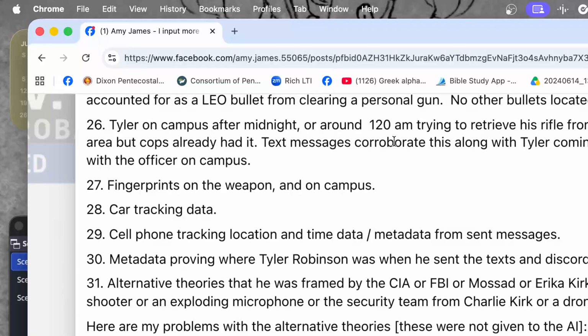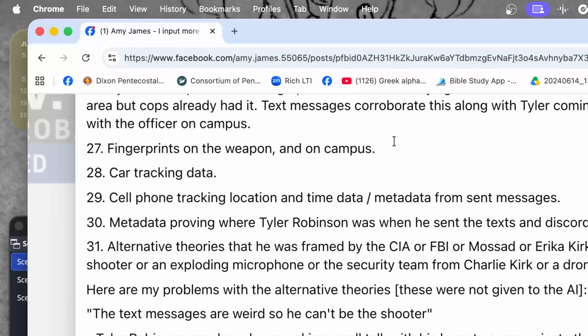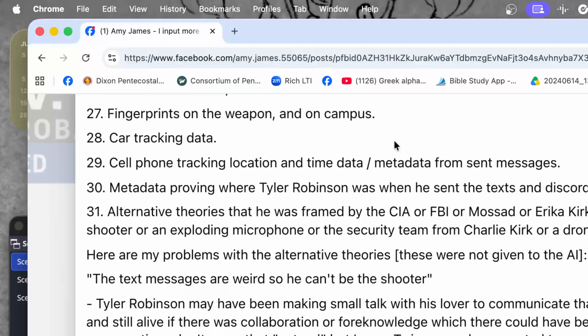26, Tyler on campus after midnight or around 1:20 a.m. trying to retrieve his rifle from a wooded area, but the cops already had it. Text messages corroborate this, along with Tyler coming into contact with the officer on campus. 27, fingerprints on the weapon and on campus. I don't know specifically what's going to be introduced regarding this, but I'm just going to go ahead and assume that they're going to have some fingerprints at trial.